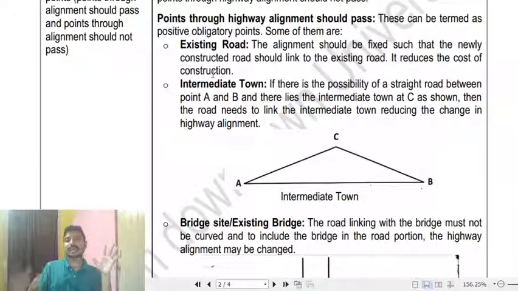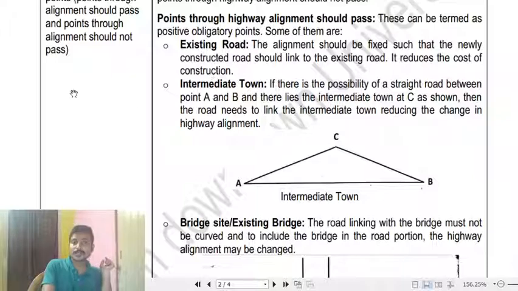The alignment should be fixed such that the newly constructed road links to the existing road. If it is linked, the new road would be more accessible and would serve a larger population.